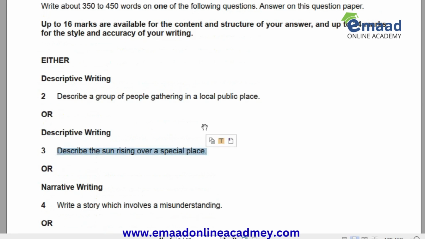Keep it in your mind whether you are going to do descriptive writing or narrative writing. Students just randomly start writing. That's why they fail to produce a wonderful response. You have to be very careful. You have to write 350 to 450 words on the topic.